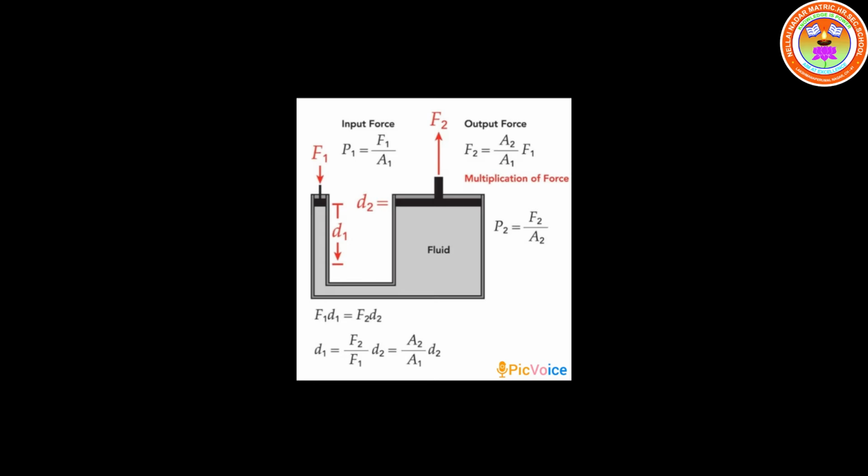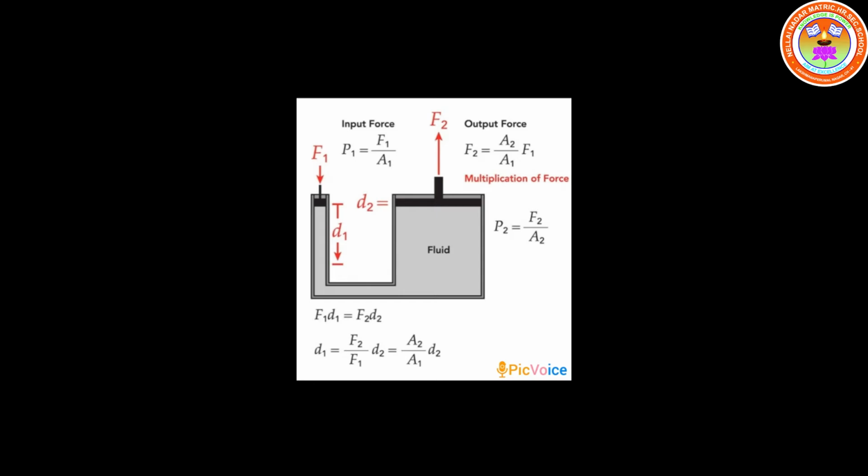The pressure produced by the small piston is transmitted equally to the large piston, and a force F2 acts on A2, which is much larger than F1. That is, F1 is smaller than F2. F2 is much greater than F1.